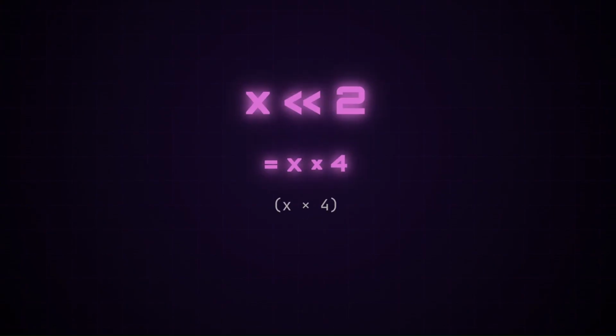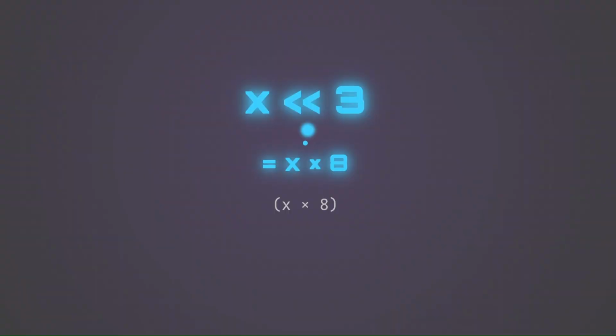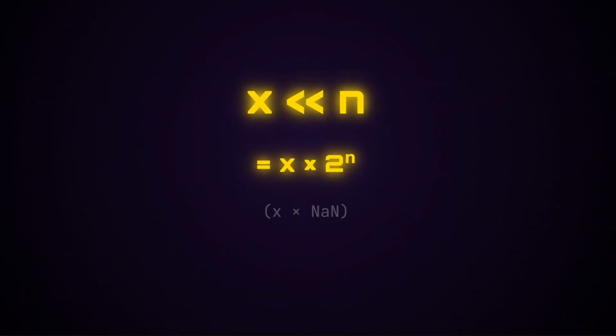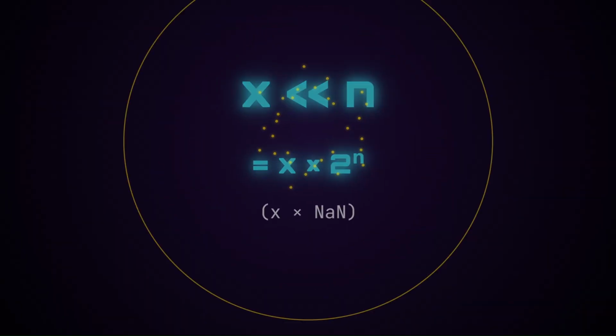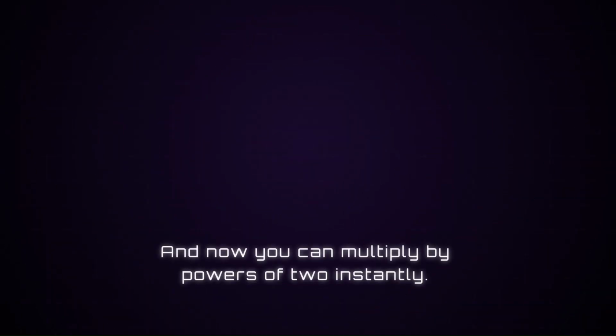X shift left 2 equals x times 4. X shift left 3 equals x times 8. X shift left n equals x times 2 to the power n. And now you can multiply by powers of 2 instantly.